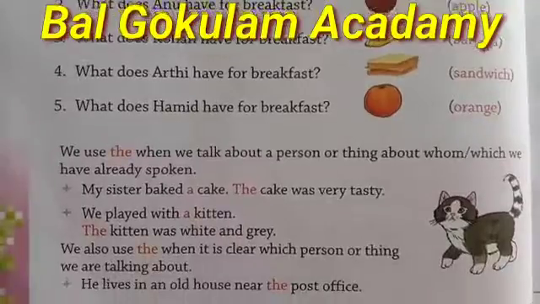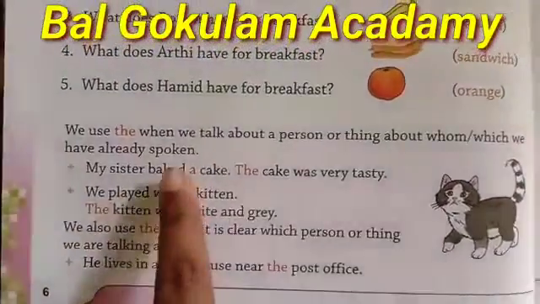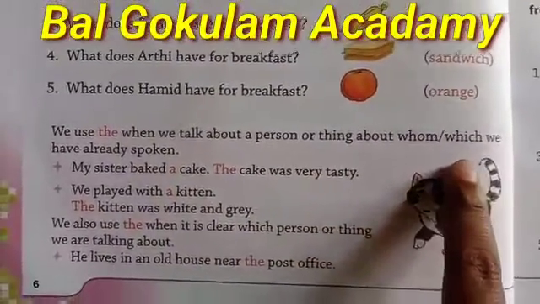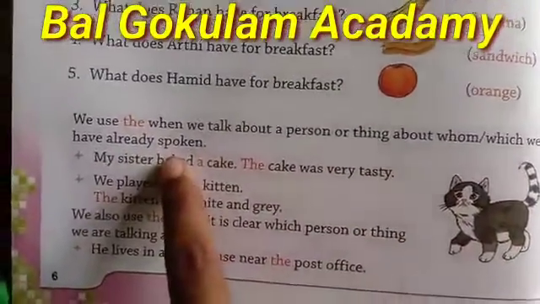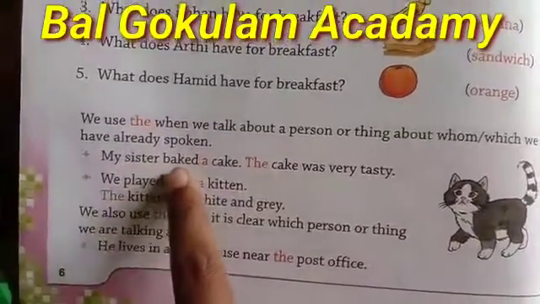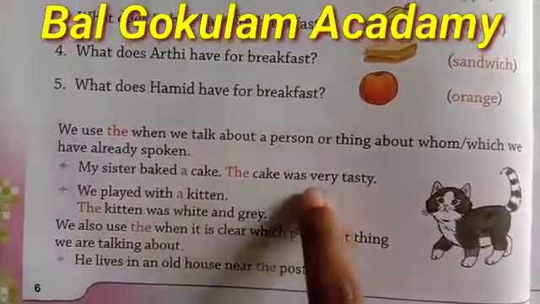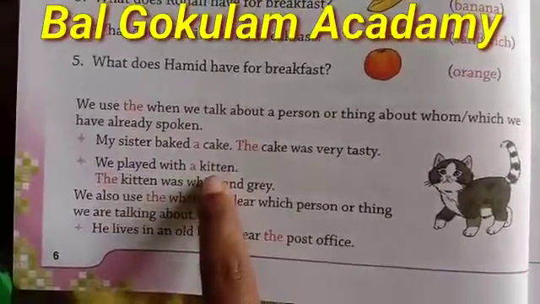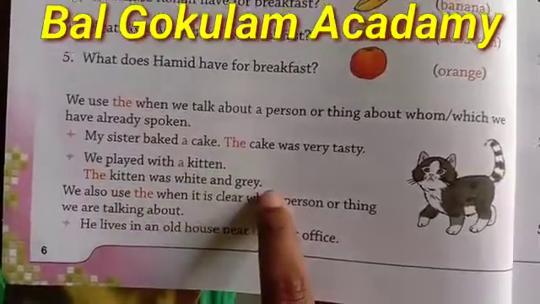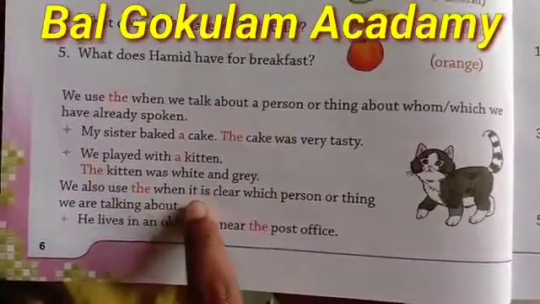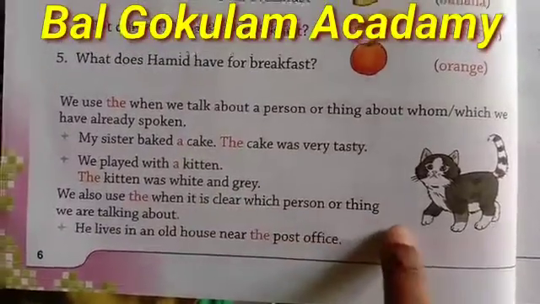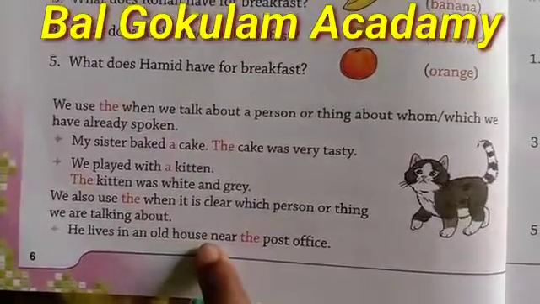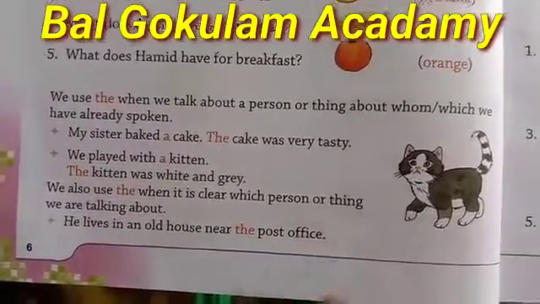Okay, students? We use the when we talk about a person or thing about whom or which we have already spoken. So, my sister baked a cake. The cake was very tasty. Second, we play with a kitten. The kitten was white and grey. We also use the when it is clear which person or thing we are talking about. He lives in an old house near the post office.